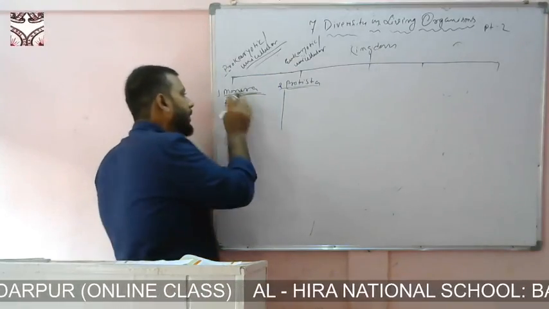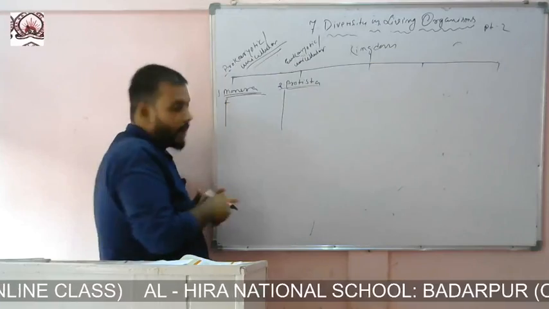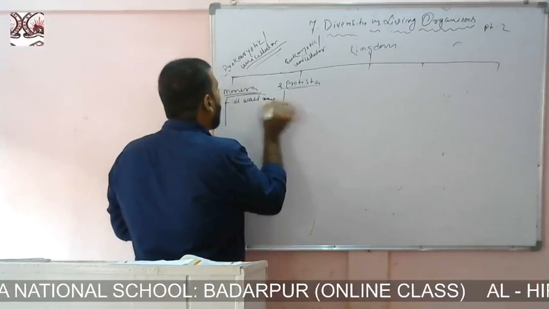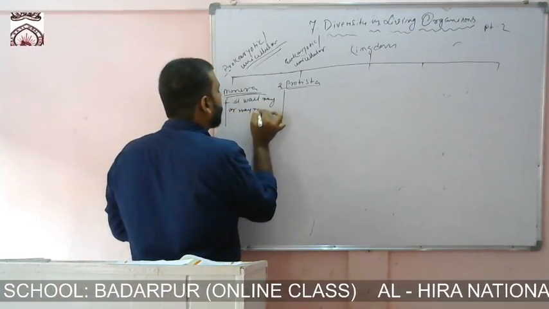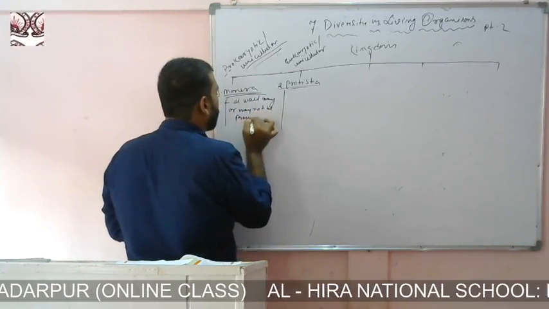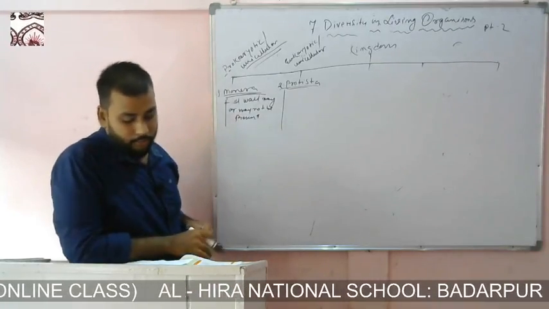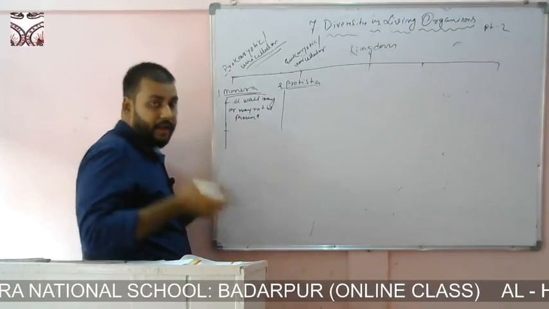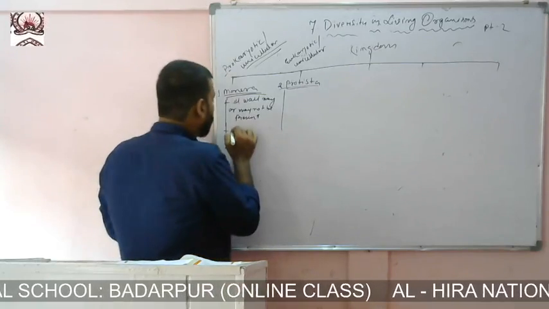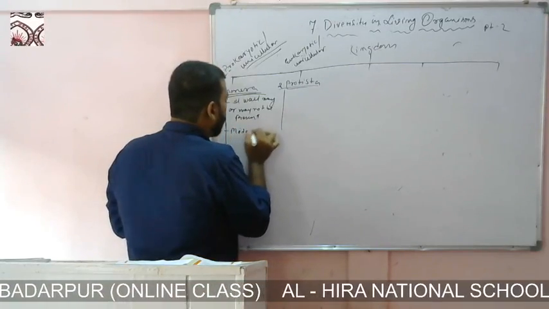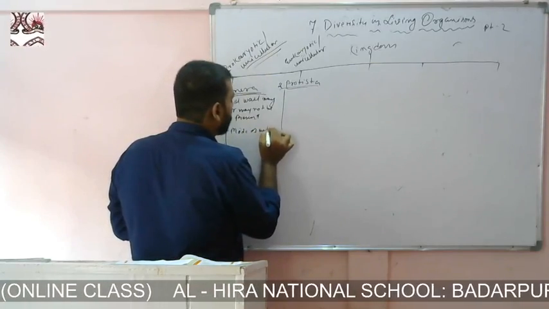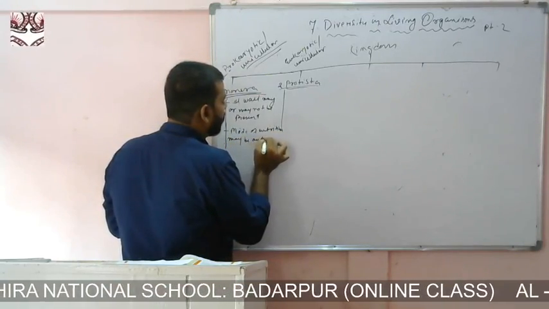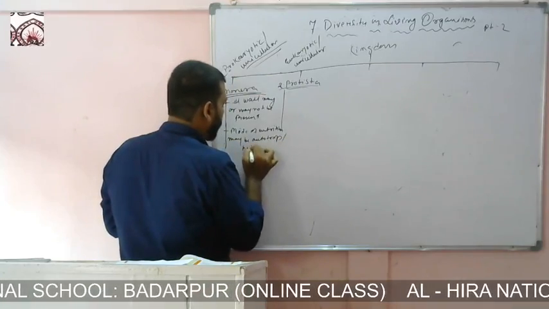Now, a few more characteristics. In Monera, cell wall may or may not be present. Now, since they are not advanced yet, their mode of nutrition may be autotroph or heterotroph.